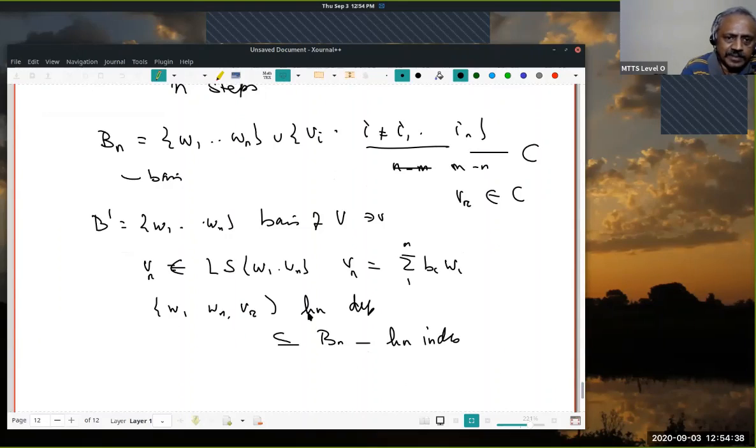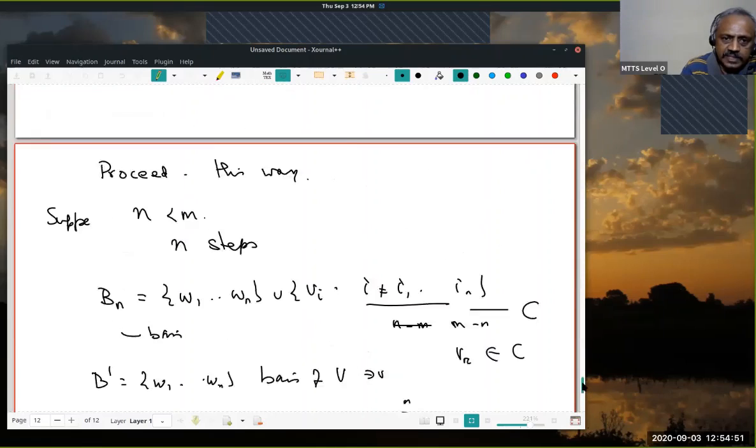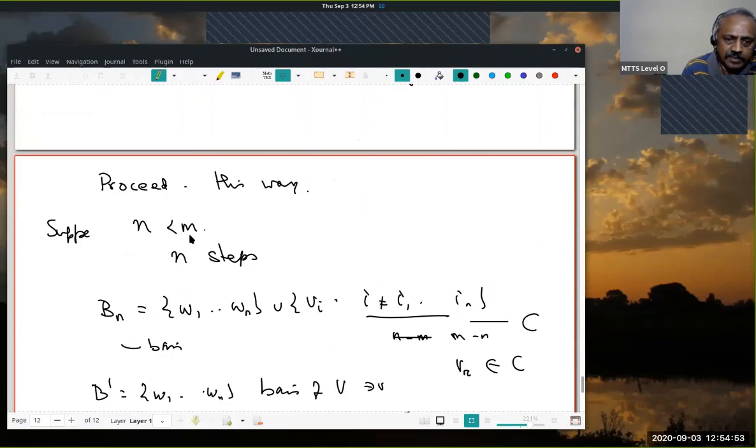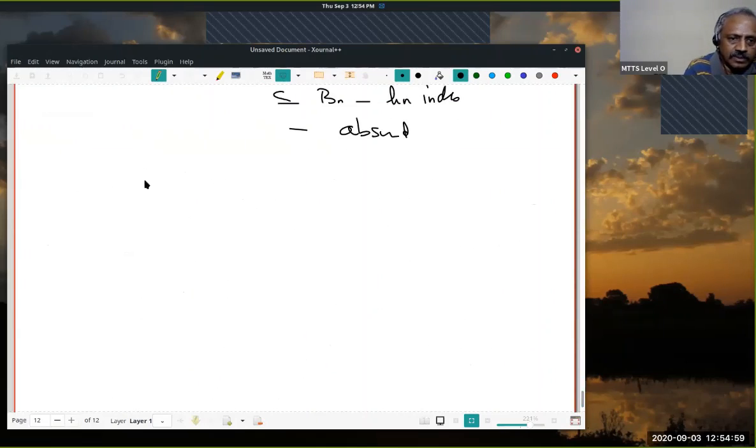So it is linearly dependent. That's wrong. Why did this contradiction, this absurdity, arise? That's because I assumed n is less than m, therefore I can carry out n steps. So this is wrong. Therefore, what should I conclude? Therefore, we conclude n is greater than or equal to m.